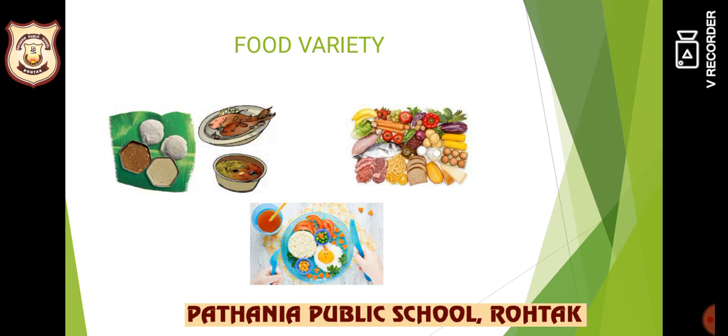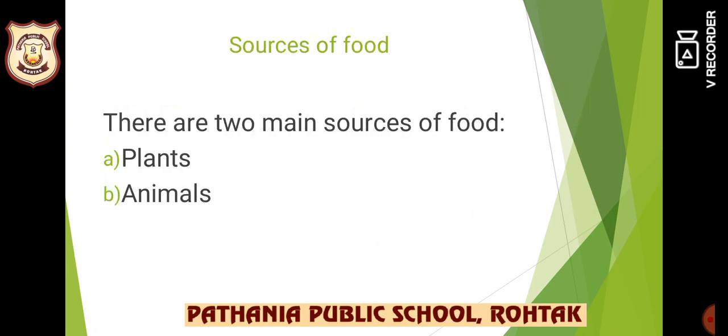Okay, now next come to the topic, sources of food. From where do we get food? From where do we get the food that we eat? Some of you say, ma'am, my mom prepared it for me, or I ordered from Zomato, I ordered from Swiggy, I ordered from Food Panda. क्या ये real sources हैं आपके food के? No. The most obvious sources of food are plants and animals. Okay, plants and animals are the two main sources of food.